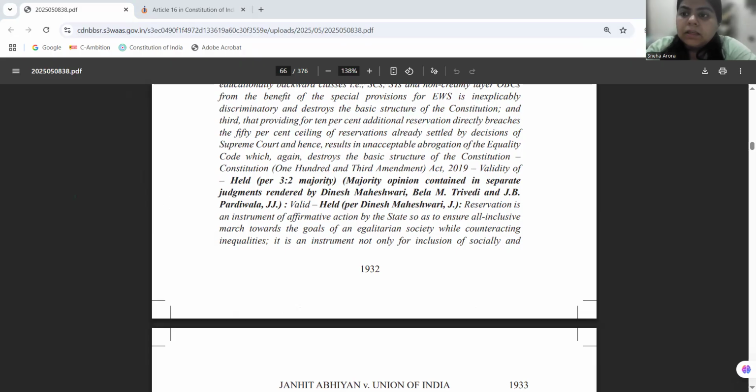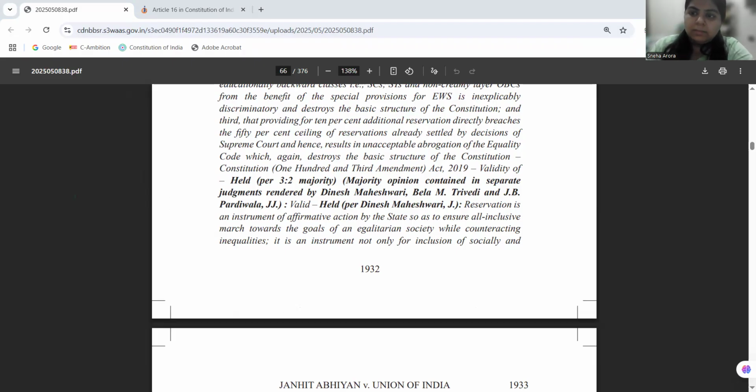So now the issue for determination before the court is whether the 50% cap upheld in the case of Indra Sawhney, the 50% ceiling limit, is binding, or whether it can be made flexible. Now, the impact of the judgment needs to be analyzed. Is it shifting the focus of reservation from historic and systemic oppression to transitional economic criteria, and thereby undermining the constitutional goal of social justice, right? Now, in this case, the judgment is authored by the judges, and the majority opinion is rendered by Justice Maheshwari, Justice Pardiwala, Justice Bela M.